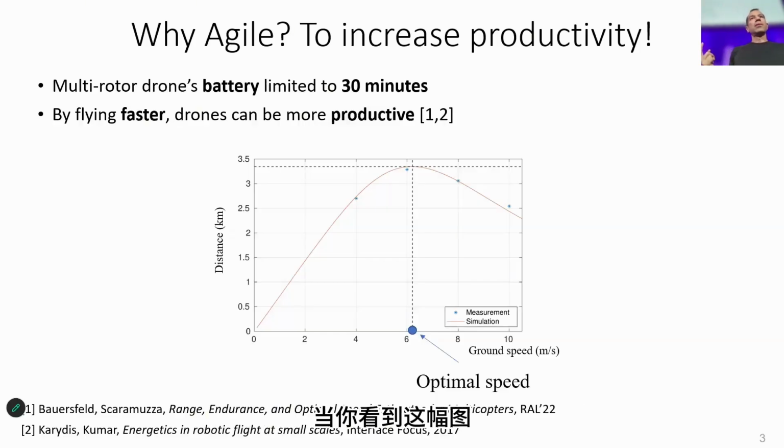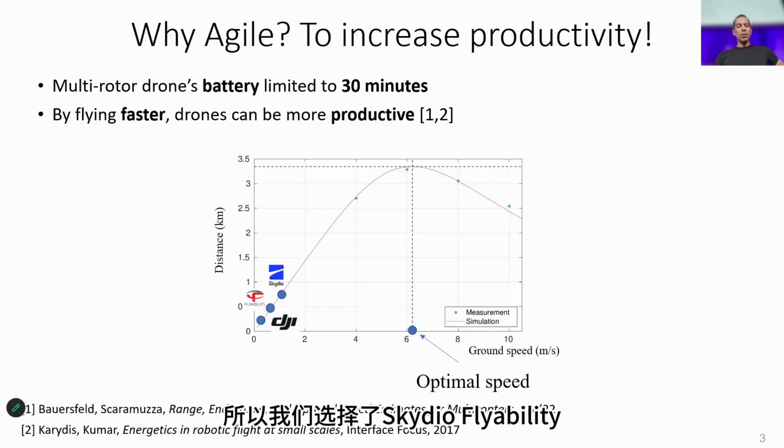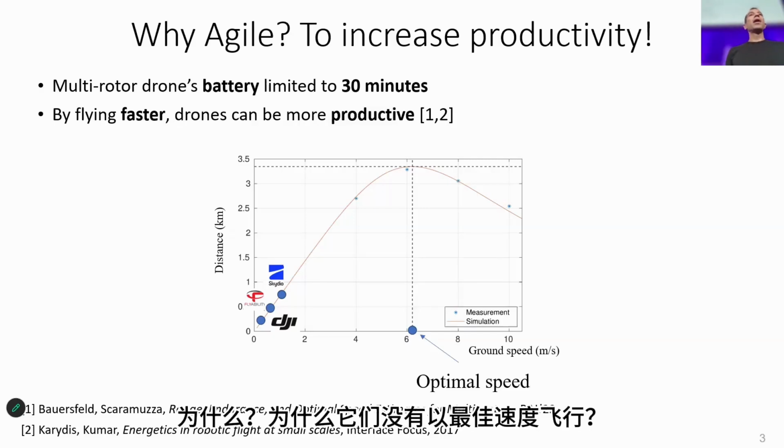Now, when you look at this plot, we started wondering where current commercial drone companies are situated on it. So we picked Skydio, Flyability, and DJI, which are the world-leading companies in what they do, and we realized they are not yet flying at the optimal speed. But we know one day all commercial drones will be flying at the optimal speed in order to maximize their utility. Why are they not flying at the optimal speed? Because there are several challenges when you fly vision-based.